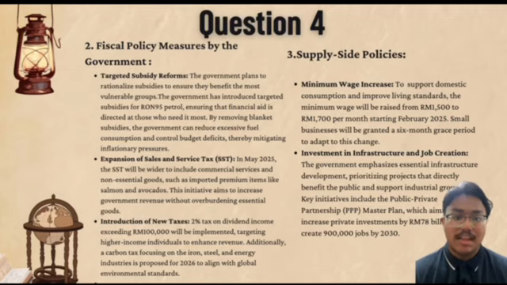Second, expansion of sales and service tax, which is SST. In May 2025, the SST will be widened to include commercial services and non-essential goods such as imported premium items like salmon and avocados. This initiative aims to increase government revenue without overburdening essential goods.